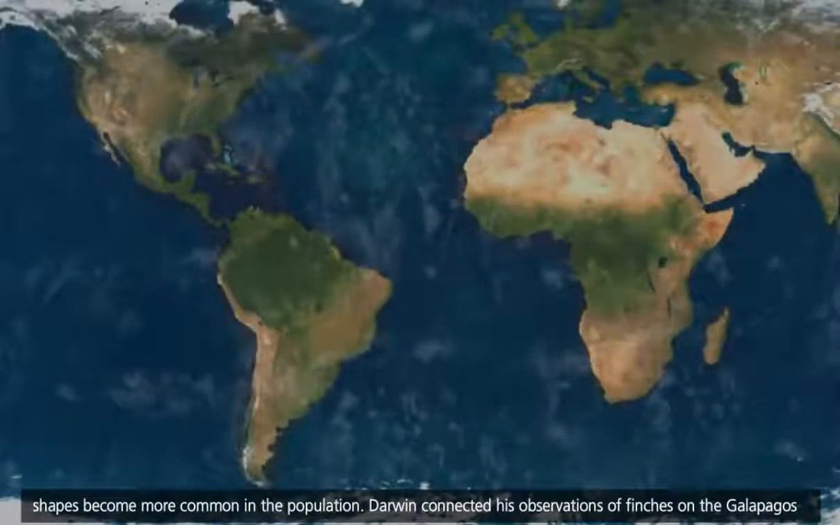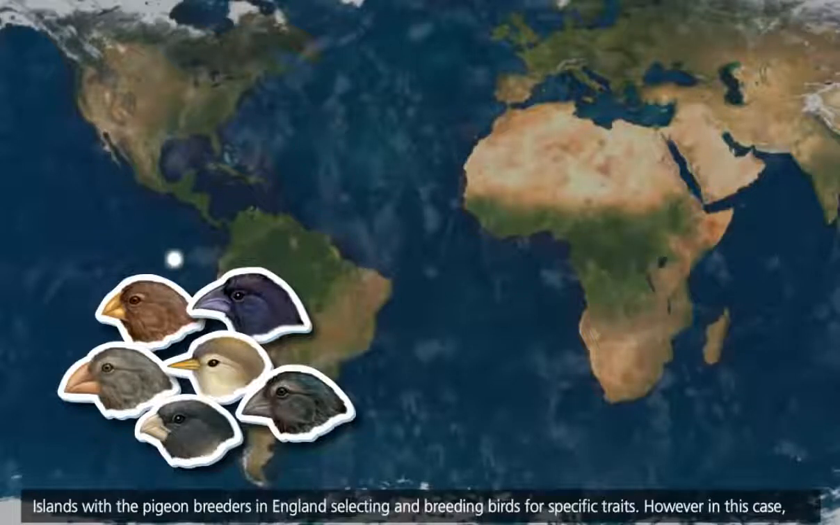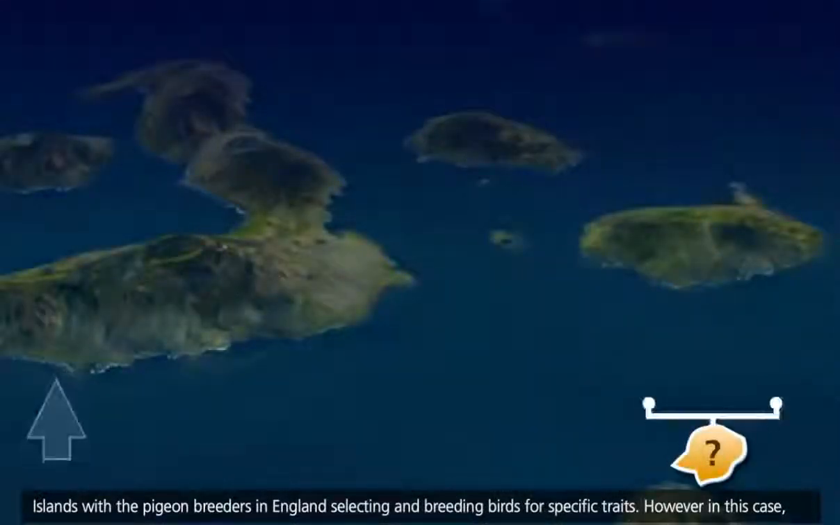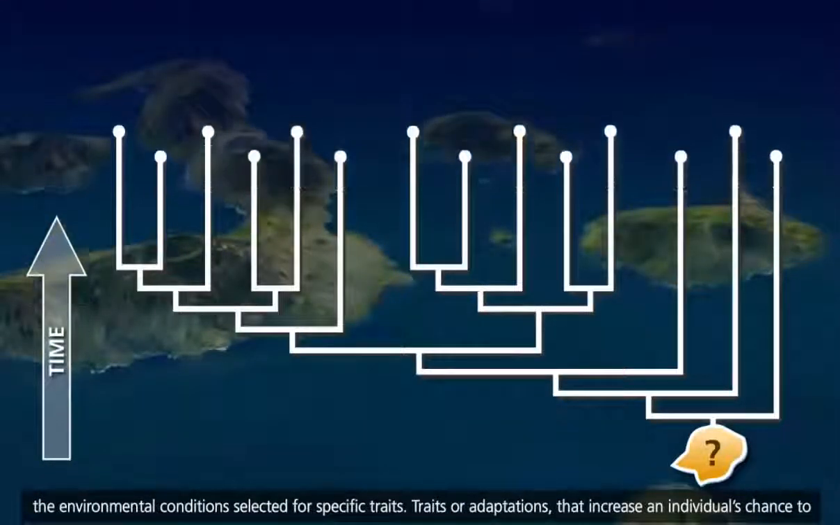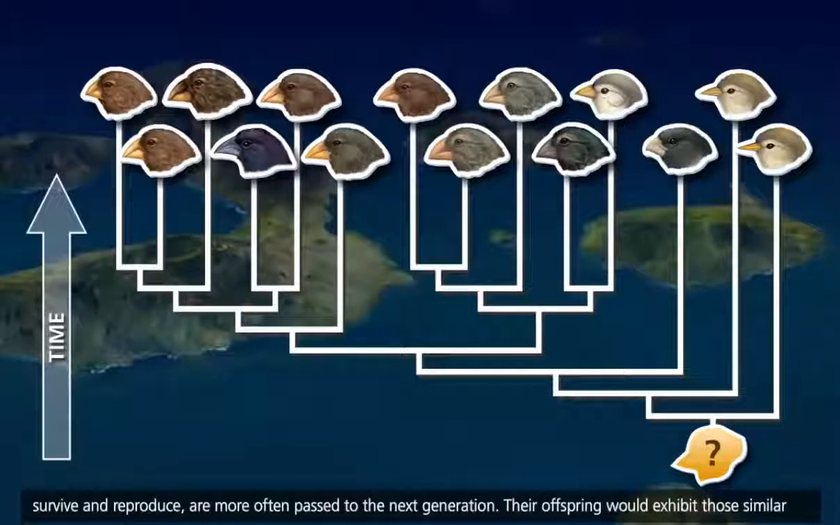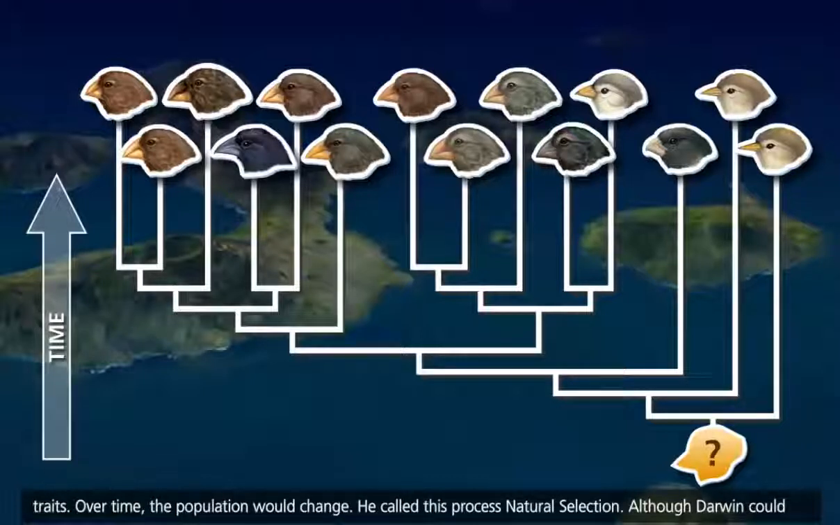Darwin connected his observations of finches on the Galapagos Islands with the pigeon breeders in England selecting and breeding birds for specific traits. However, in this case, the environmental conditions selected for specific traits. Traits or adaptations that increase an individual's chance to survive and reproduce are more often passed to the next generation. Their offspring would exhibit those similar traits. Over time, the population would change. He called this process natural selection.